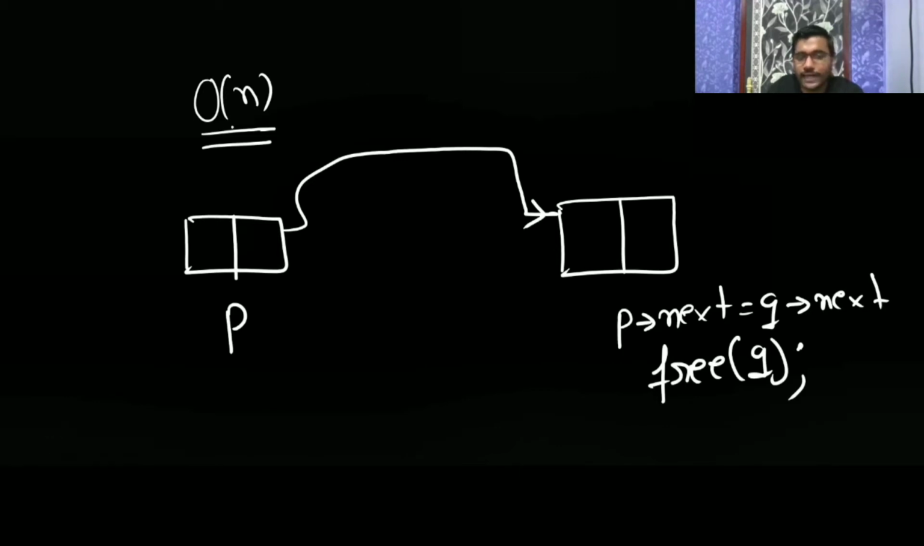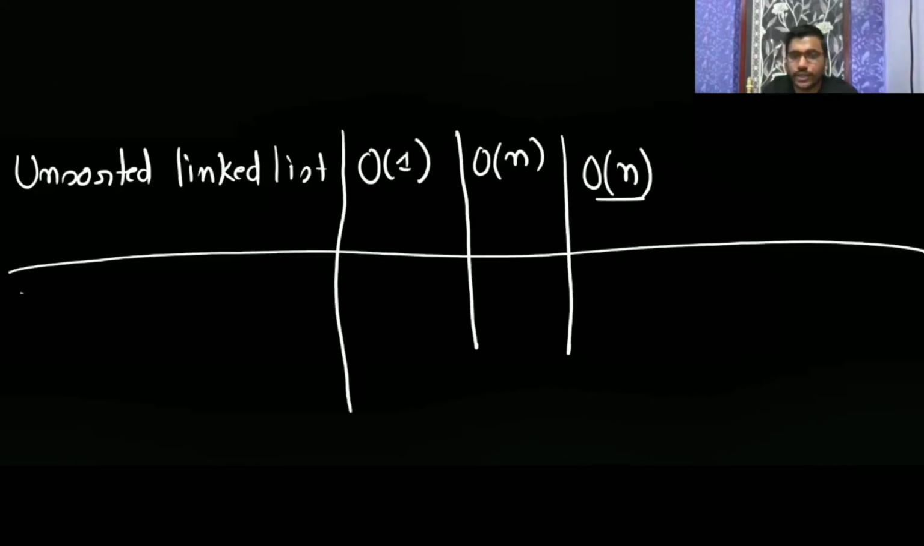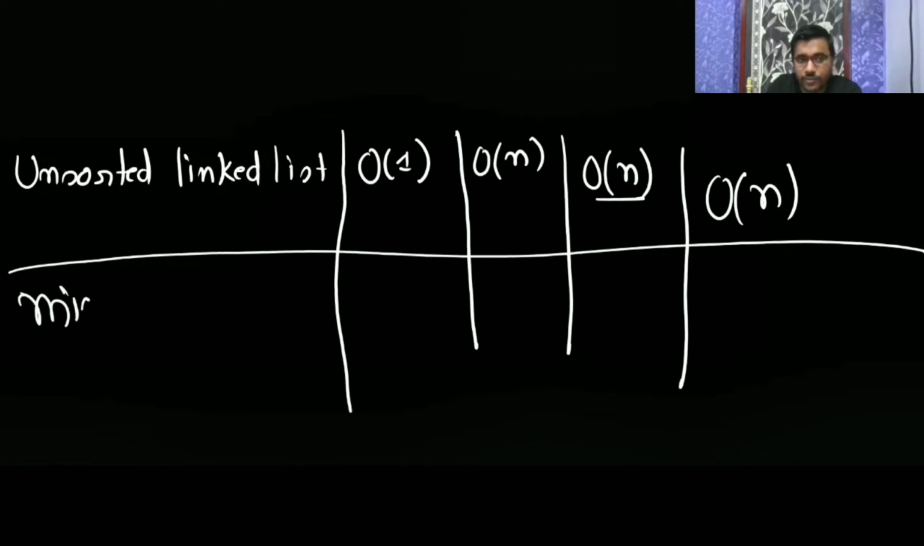So finding min is going to take big O of n, but deletion is going to take constant time, because since it is a pointer, you can go to that pointer and move next. So overall it is going to take big O of n.